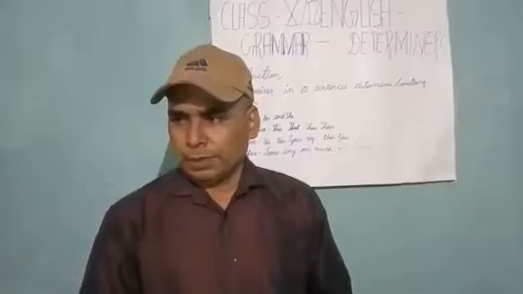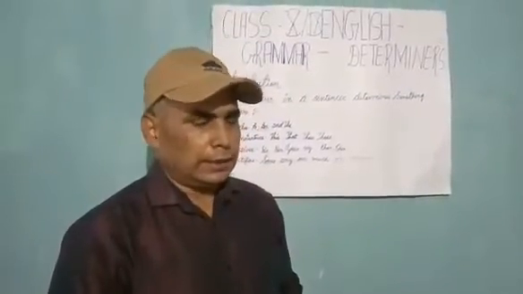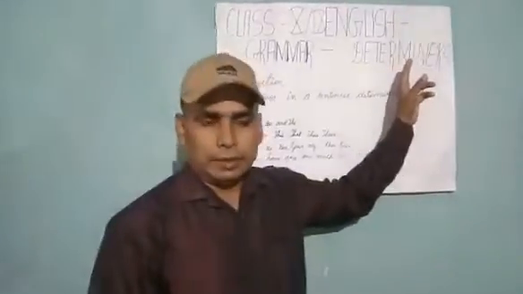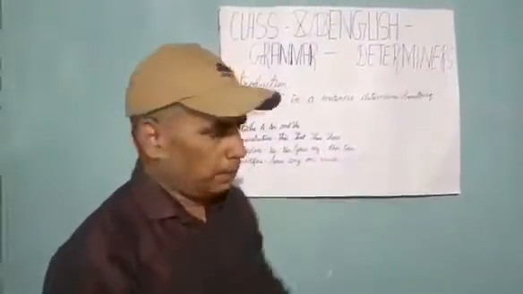Students, in the previous video, I started teaching you determiners, one of the most important grammatical chapters for your syllabus.